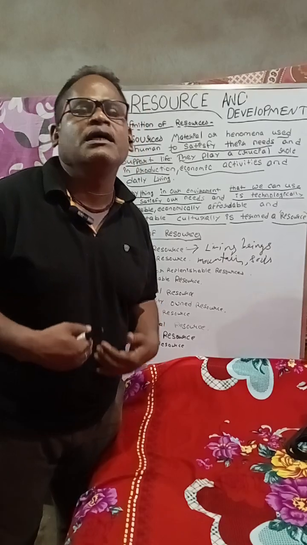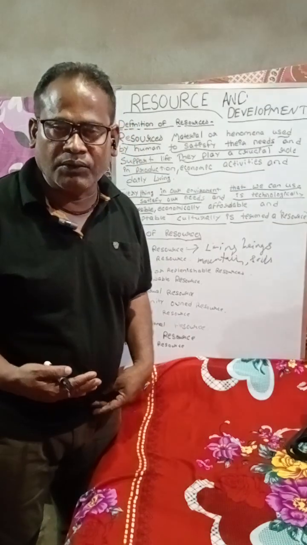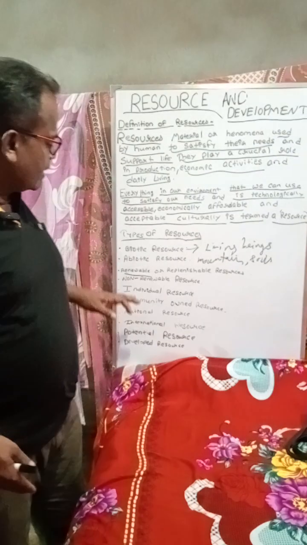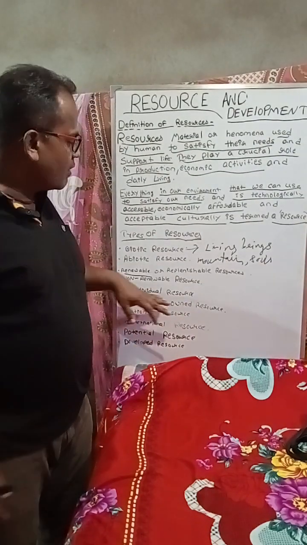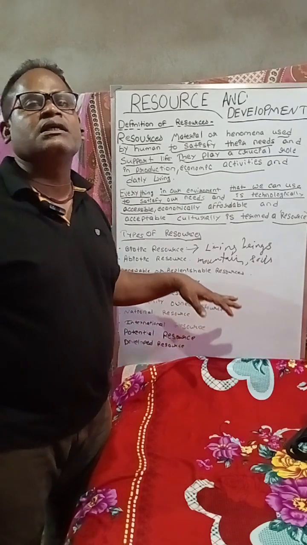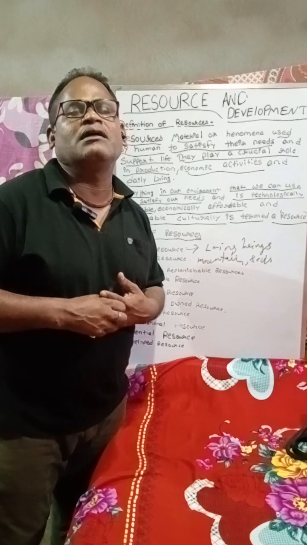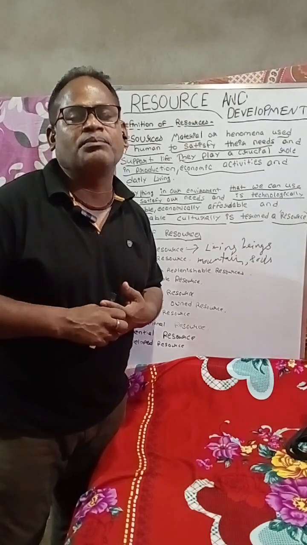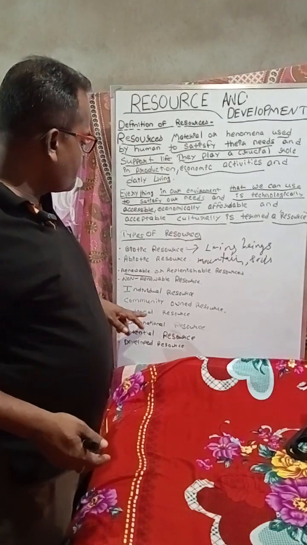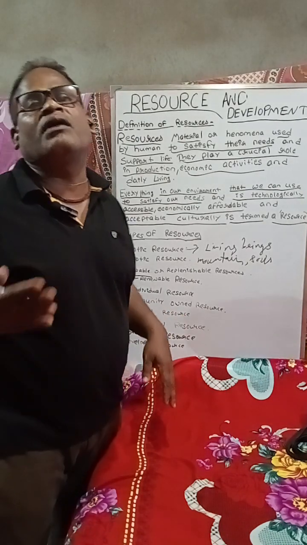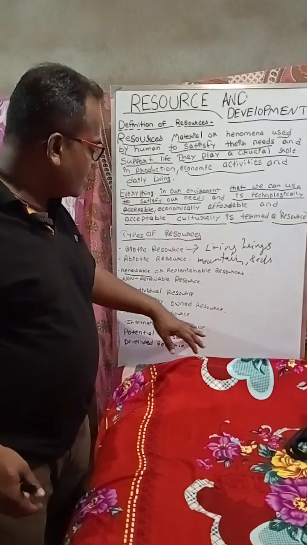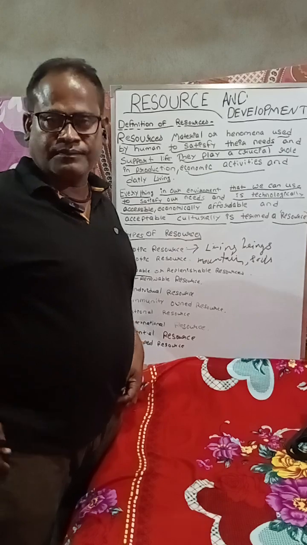Then individual resources are the things that we own as human beings, like if I am the owner of a house or a flat. That is an individual resource. Community resources are the resources that belong to the community, like the playground and the hospital. Then national resources are the forest or mineral resources that we have. And then international resources, like the sea. Clear?